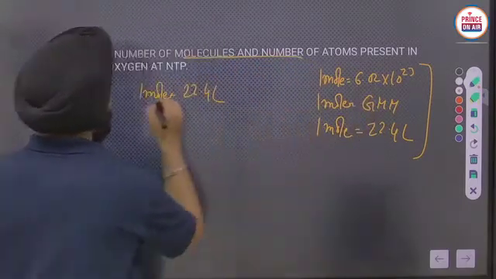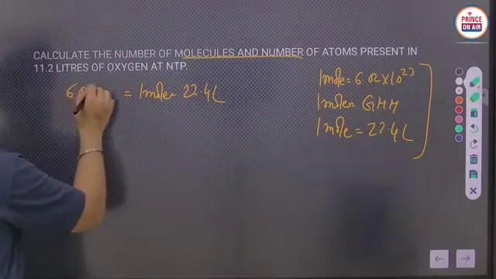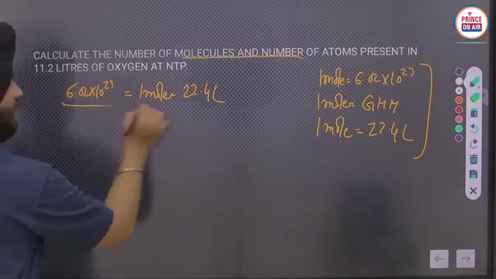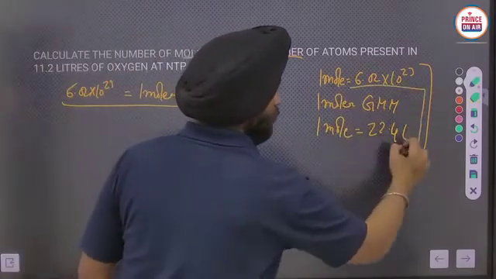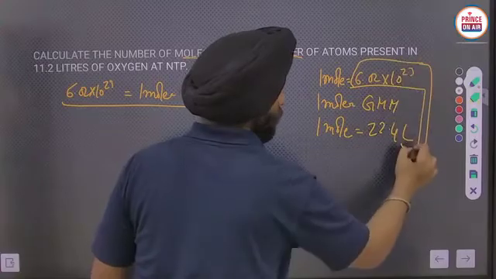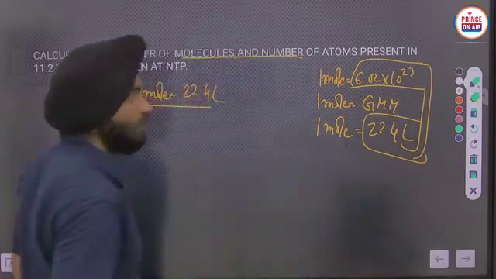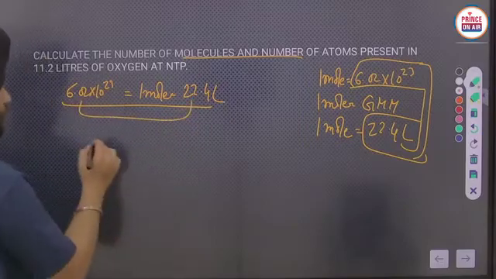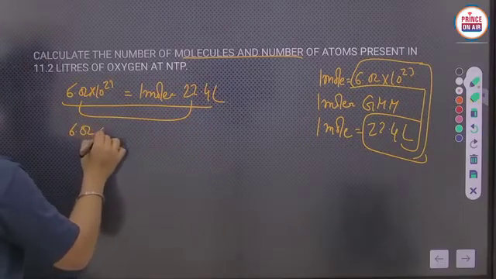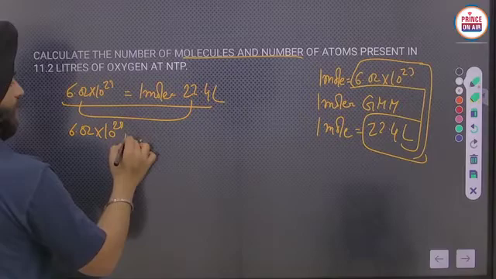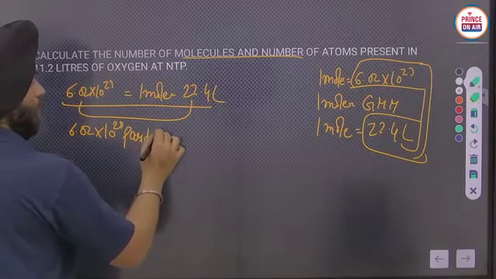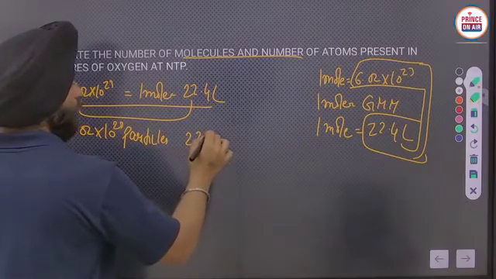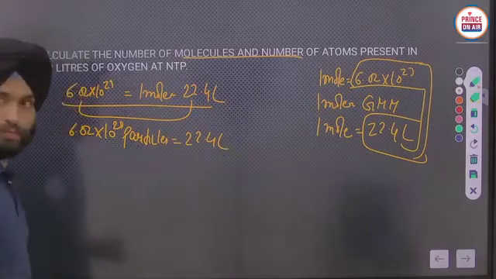And in terms of numbers you have to calculate now. So it will become 6.02 into 10 raised power 23. Like in this way, both relations are to be taken. Okay. So here both are equal to each other. 6.02 into 10 raised power 23 particles will carry 22.4 liter of volume.